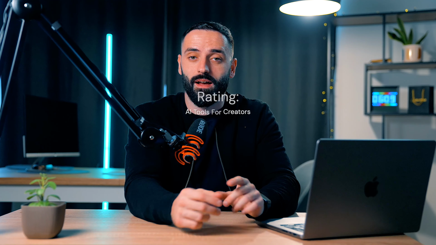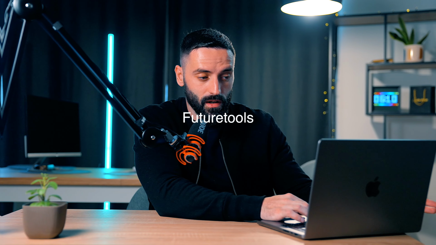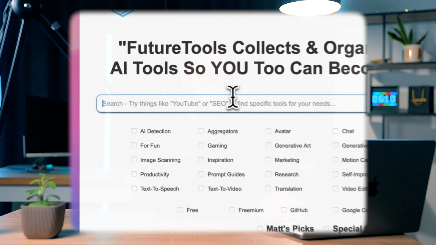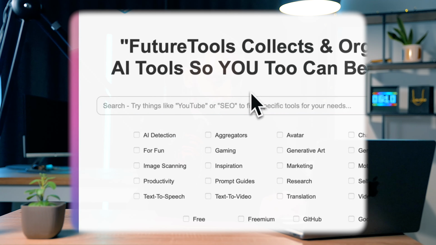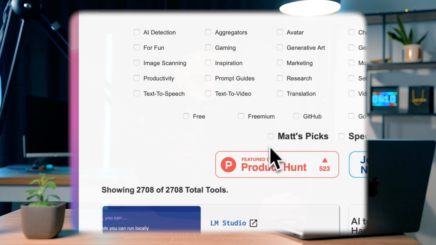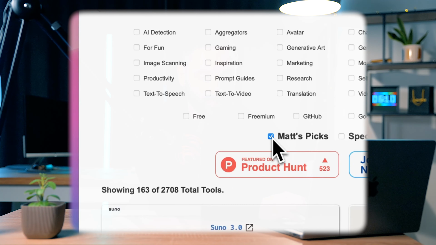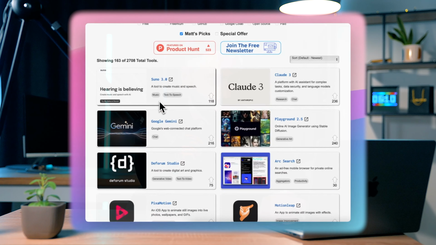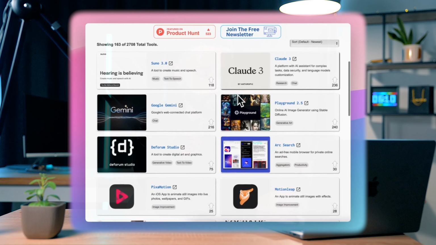So now, as promised, I said I was going to go into the website where I found all of these AI tools. The website is called Future Tools, and it essentially organizes all of the AI tools so that you can become superhuman. You can filter the types of tools that you want. You can search for them. There's a featured picked list by a guy called Matt, I guess. Perhaps he's the owner of Future Tools. You can filter as well by newest, most upvoted, and then you can see all of the tools. So it's great. It's on Product Hunt as well, so shout out to them.